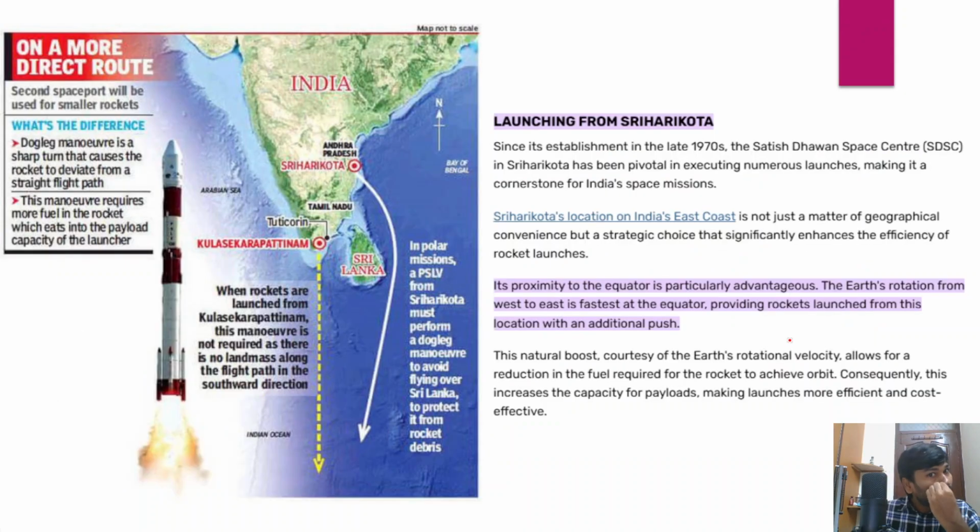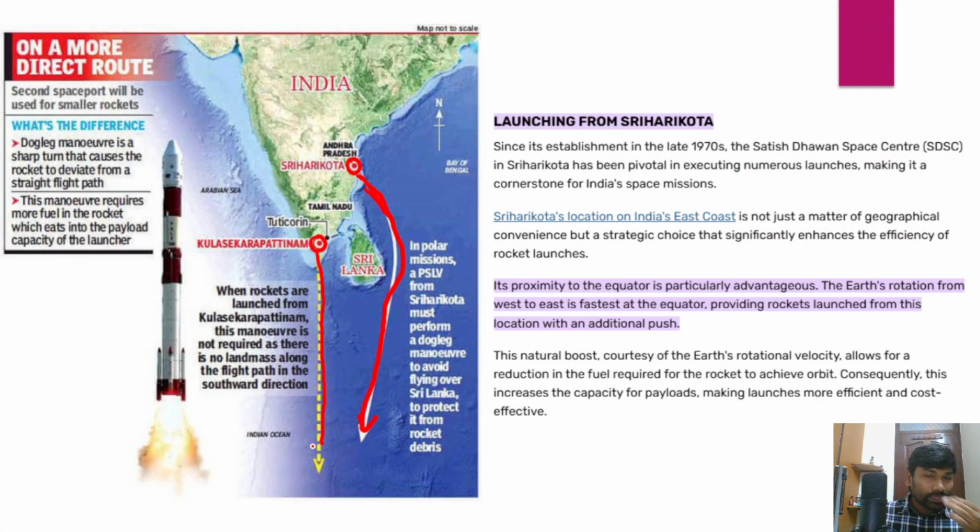You can see here, this maneuver is known as the dog leg maneuver, right? First it goes a little bit east and then it goes in this direction, when any satellite is being launched from Sriharikota. On the other hand, if a satellite is being launched from Kulasekarapattanam, it directly heads south, because there's no need to avoid the airspace of Sri Lanka.